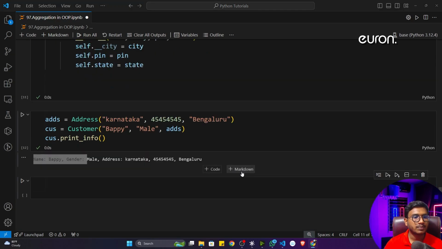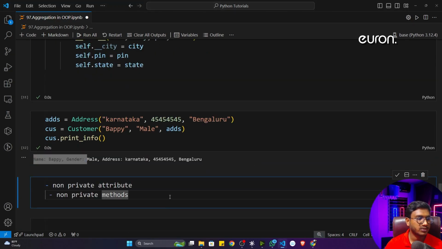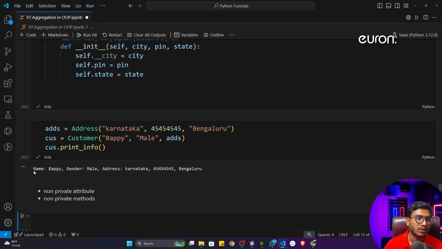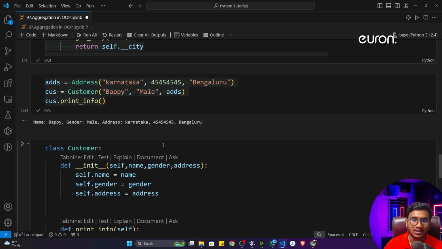That's the idea. That means from this concept, you can only access non-private attributes and non-private methods. Similarly, it is also applicable to methods. It's not that you can access private methods. No, any kind of private method you can't access whenever you are using the aggregation concept. That means non-private attributes and non-private methods, you can perform this aggregation.